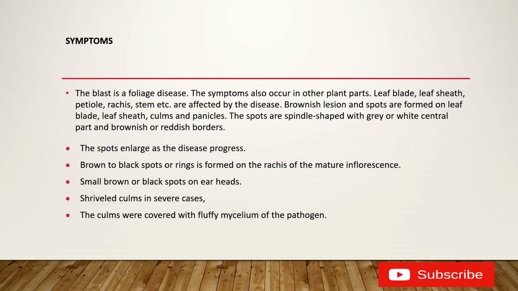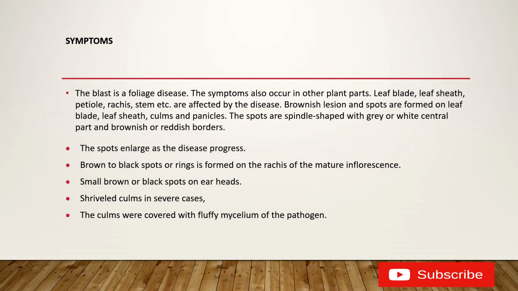And sometimes the culms are diseased or shriveled, and they are covered with fluffy mycelium of the pathogen. Since it is a fungal disease, they are covered with the mycelium of the pathogen. What do you mean by mycelium?